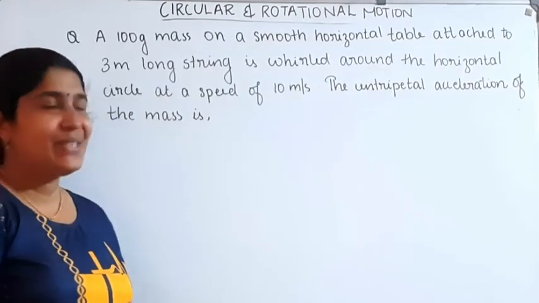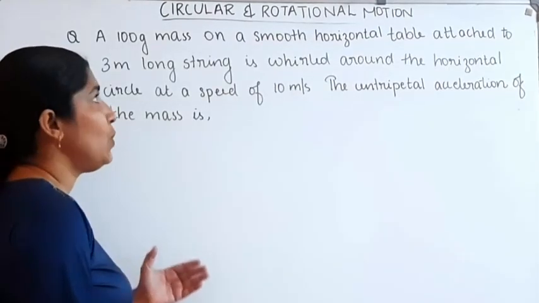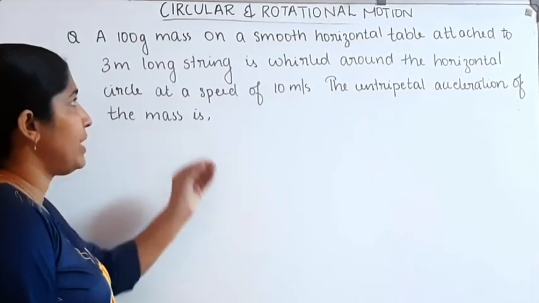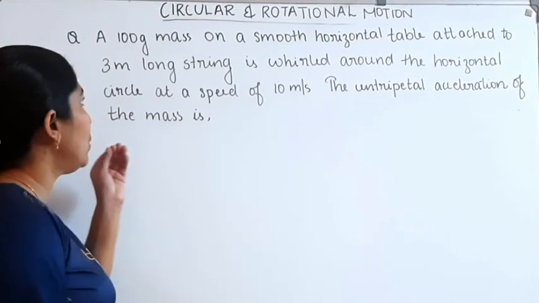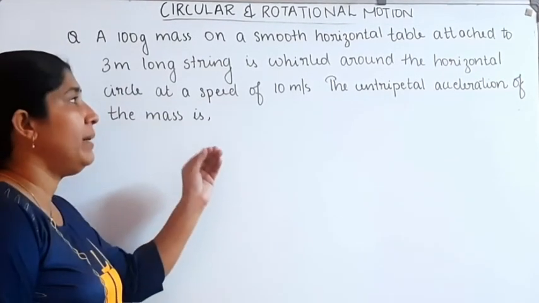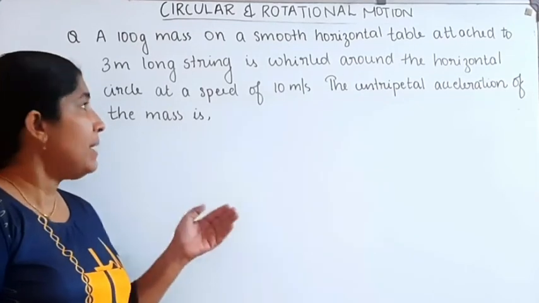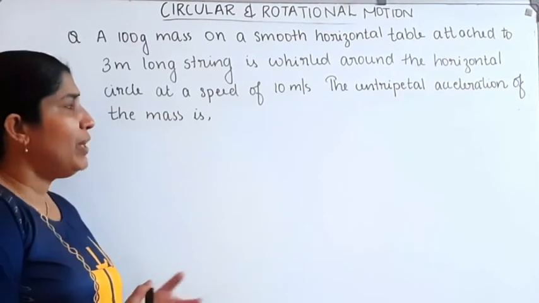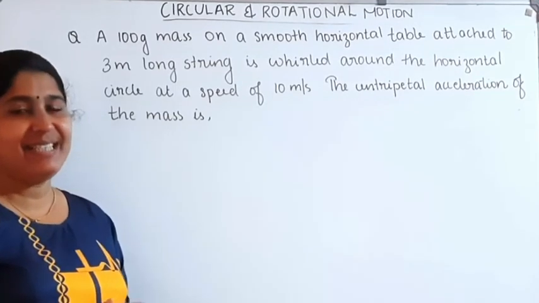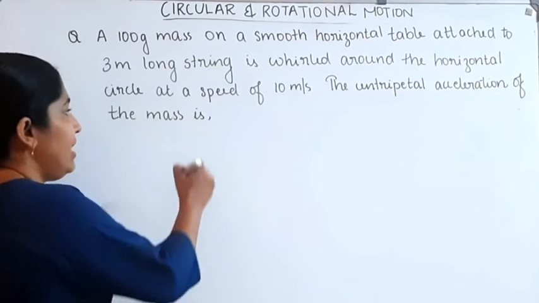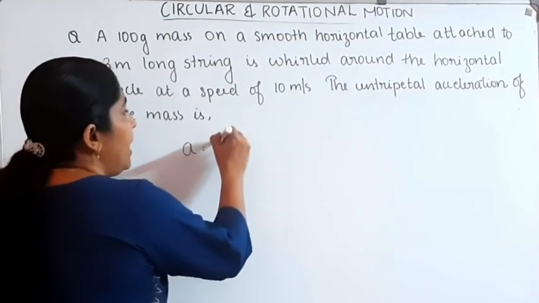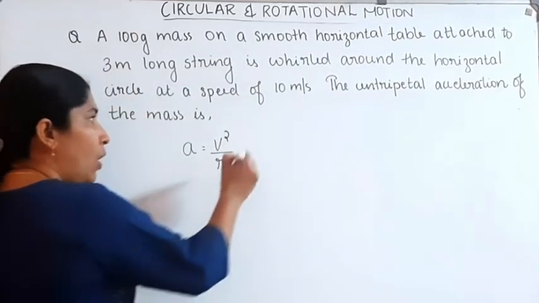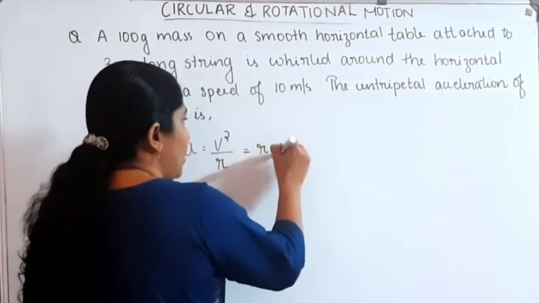Next question. A 100 gram mass on a smooth horizontal table attached to a 3 meter long string is whirled around a horizontal circle at a speed of 10 meter per second. The centripetal acceleration of the mass is. We want to find out the centripetal acceleration. The equation for the centripetal acceleration, a is equal to v square divided by r if linear velocity and radius are given, or it can be written as r omega square.